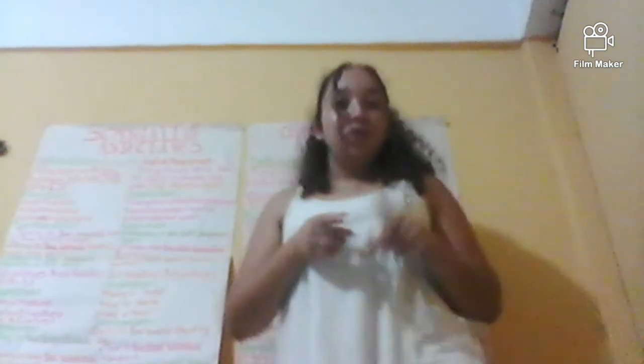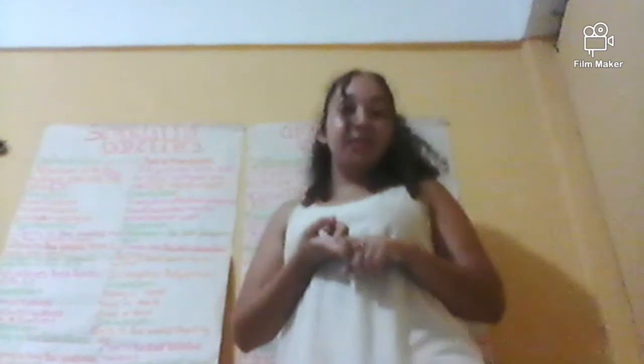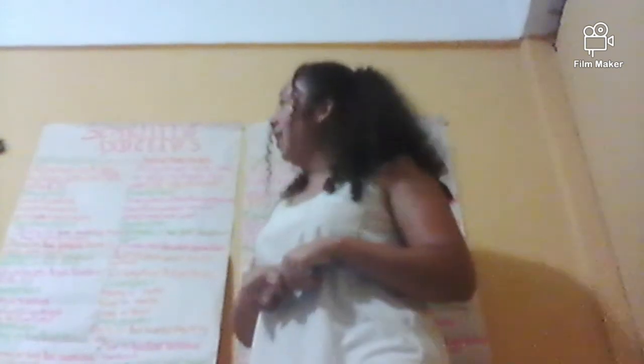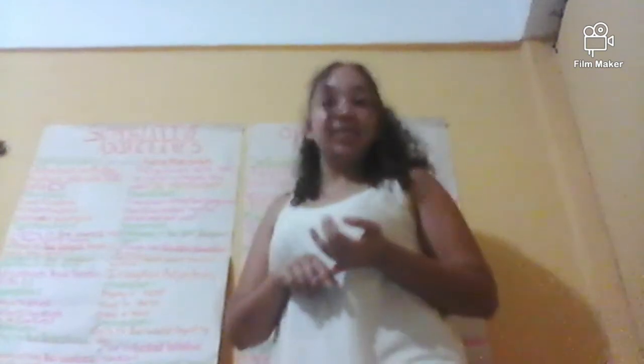So for adjectives with only one syllable, you add the and est. Example will be loud. You add est and it will become loudest. Kind, kindest, and young, youngest.